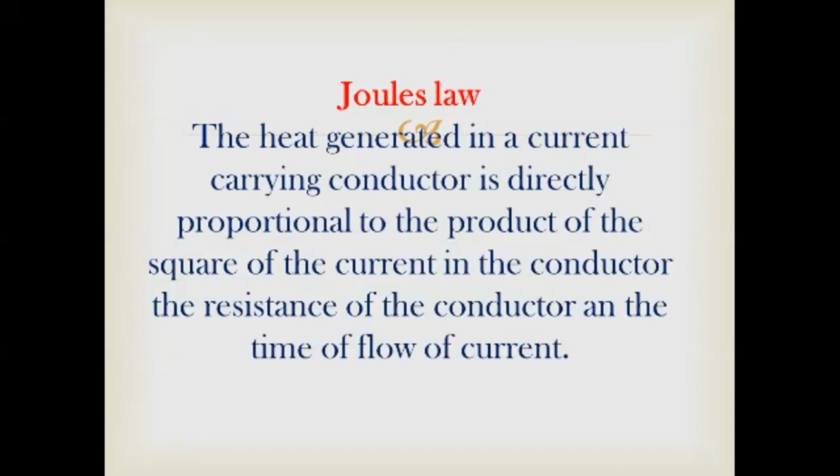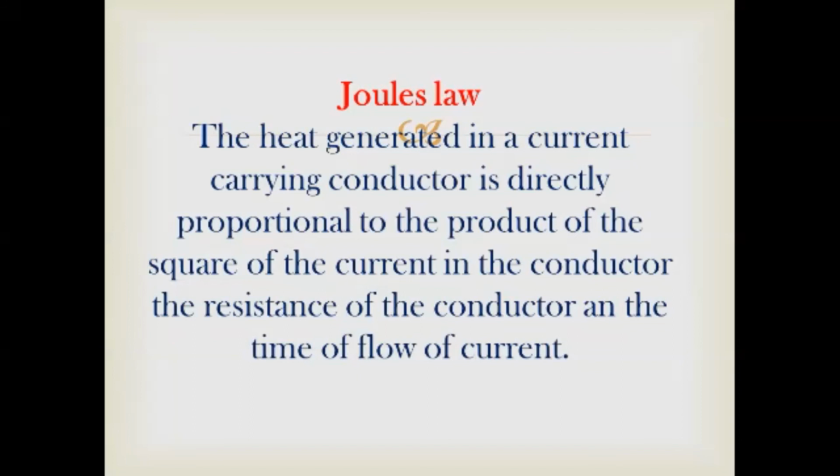That is, in a circuit, we are passing electricity through a conductor. When the electricity is passing through that conductor, the nichrome wire becomes hotter. The energy conversion here is electrical energy to heat energy, and that energy conversion depends on three factors: the current flowing through the conductor, the resistance of the conductor and the time of flow of current.